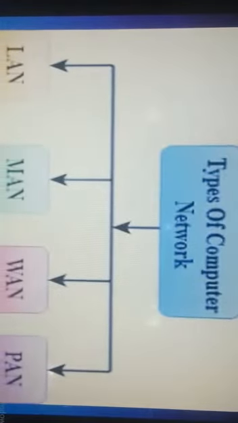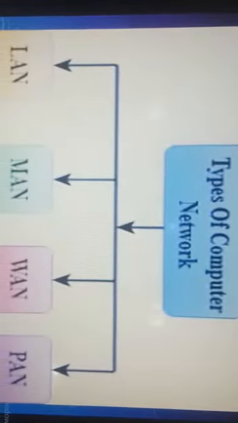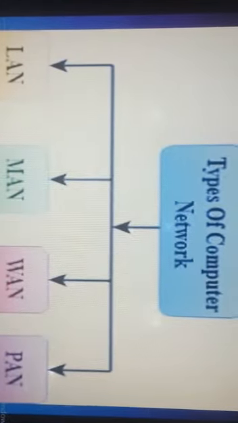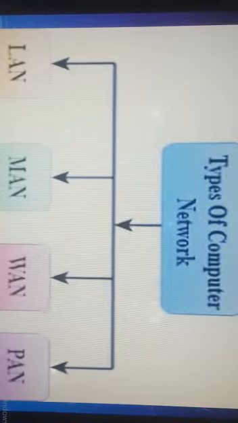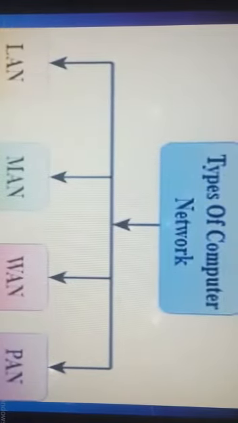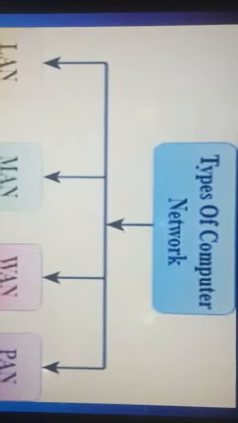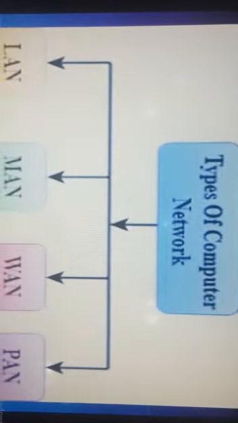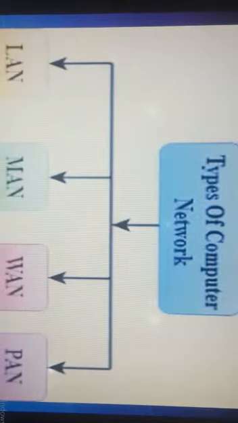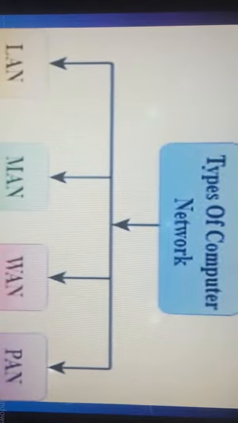Types of computer networks. We can see here there are 4 various types that we will be considering today: LAN, MAN, WAN and PAN. As we have already read all these topics in our previous classes, LAN means local area network, MAN means metropolitan area network, WAN is wide area network and PAN is personal area network.